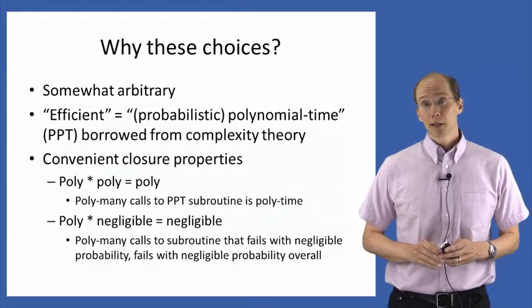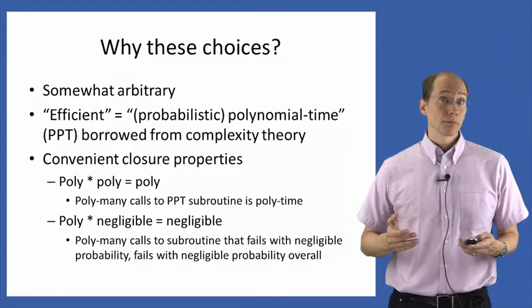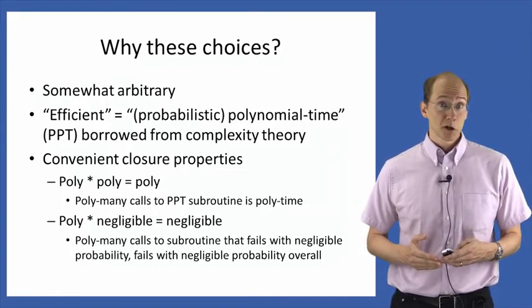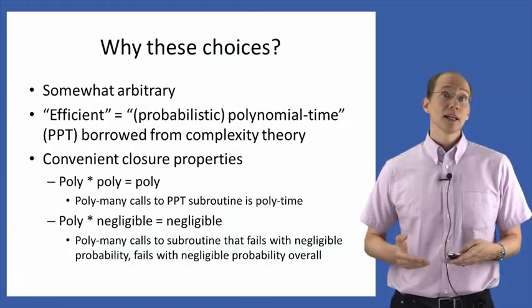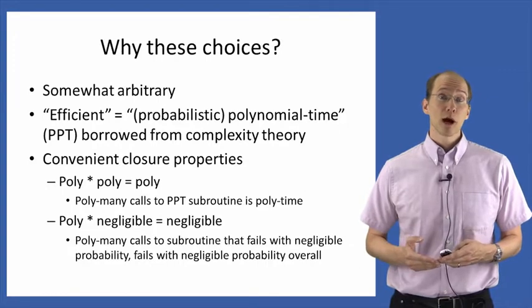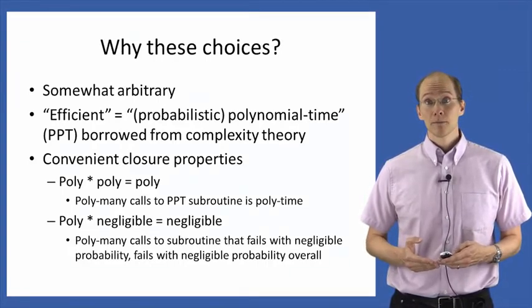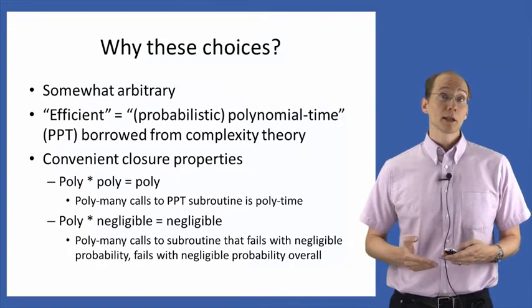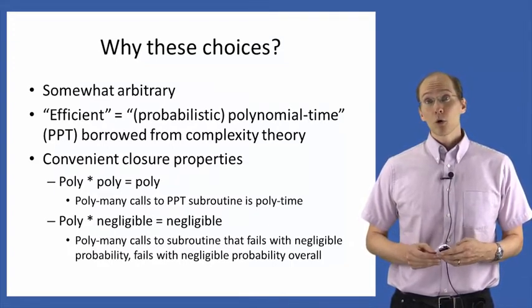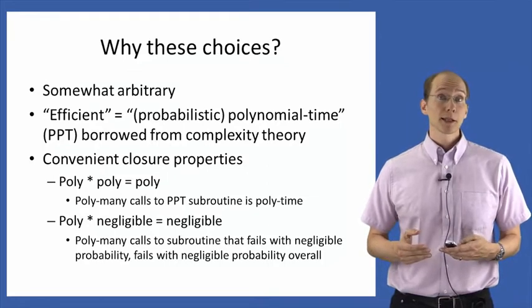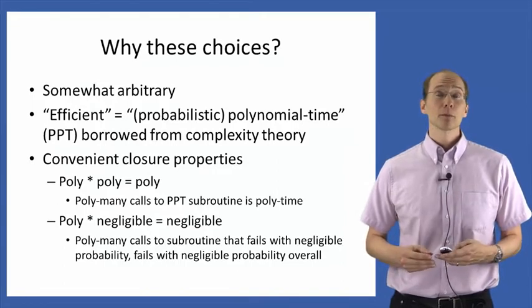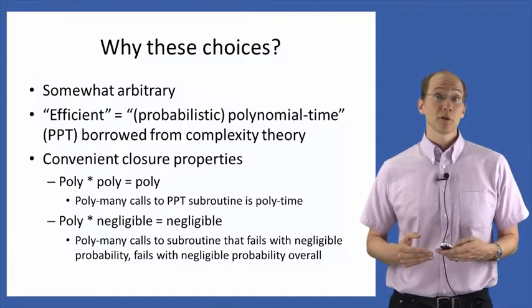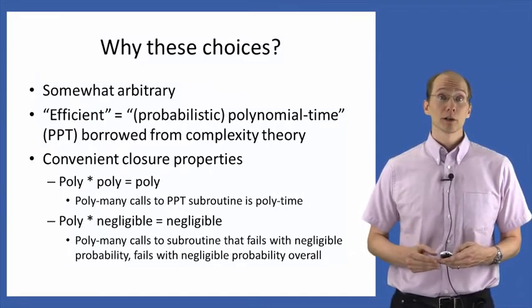Why do we make these choices for defining the terms of a small probability of success and the notion of an efficient attacker? Well, to some extent, the choices are arbitrary, and you could come up with an equally valid theory by making other choices for how to define small and efficient. On the other hand, there are some good reasons for making these choices. The notion of equating efficient attackers with probabilistic polynomial time algorithms, which I'll abbreviate by PPT, is something that's borrowed from complexity theory, where traditionally we define the notion of problems that can be solved efficiently as problems that can be solved in polynomial time.